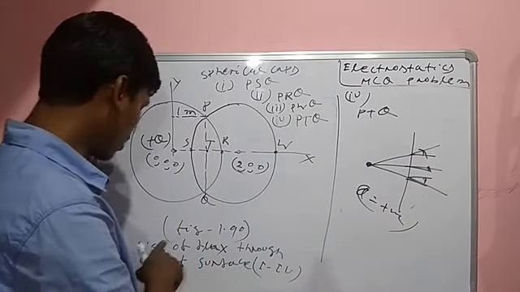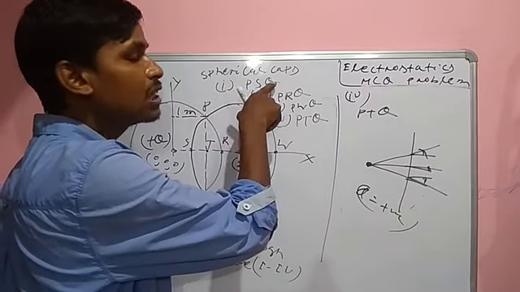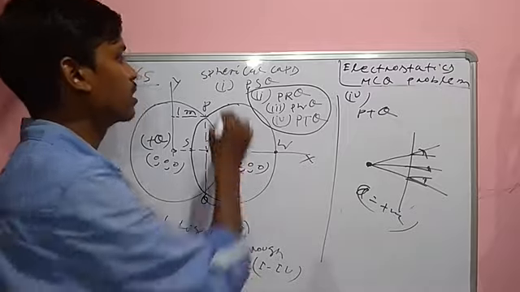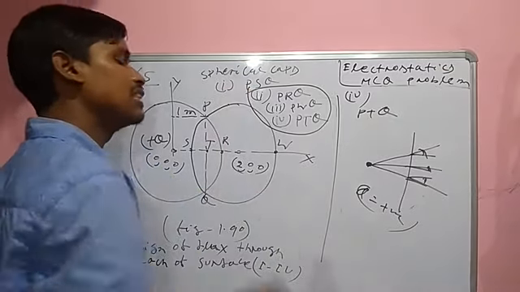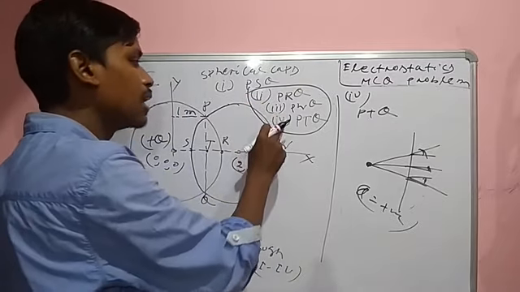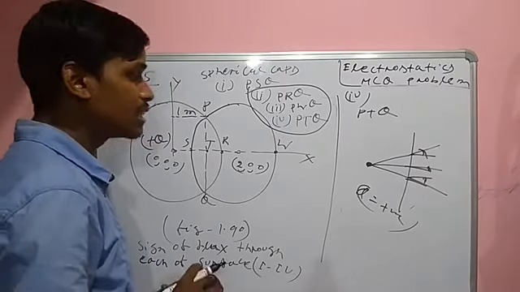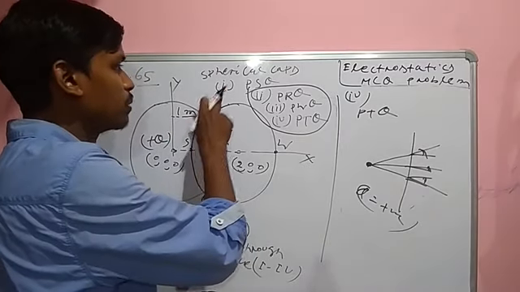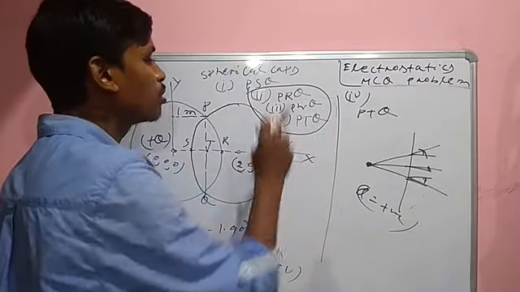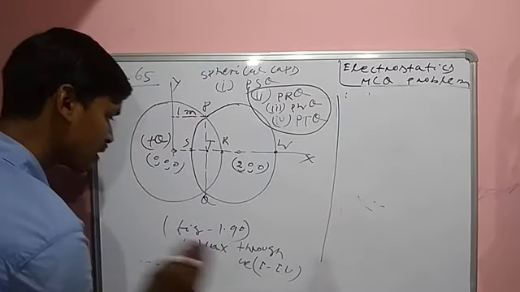Here is the sign of flux through each surface: only PSQ flux is negative and the rest are positive. The first one, PSQ cap, is negative, and PRQ, PWQ, PTQ have positive flux. Yes or no? Then the next question.